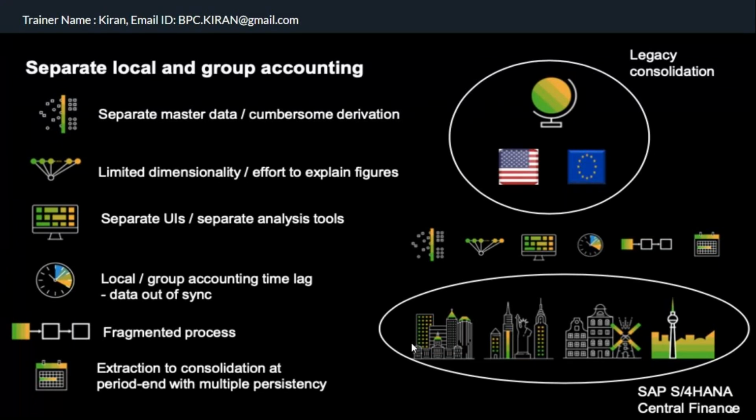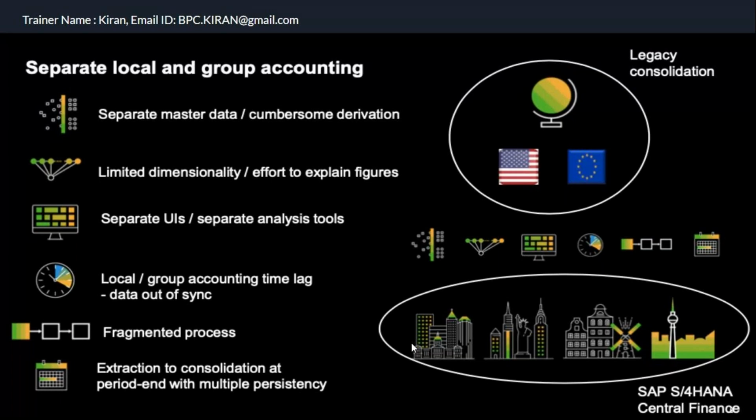And then it takes some time. For example, when I want to perform legal consolidation in BPC, from ECC to BW I have to load, which takes some time, and BW to BPC we have to load, which takes more time. After that, again we have to perform intercompany matching and reconciliation, then intercompany eliminations, and in between currency translations, basic functions are available.